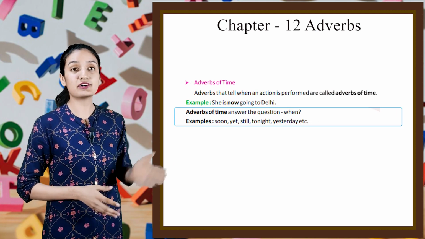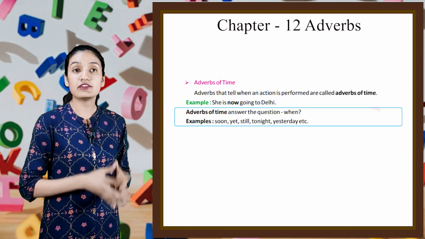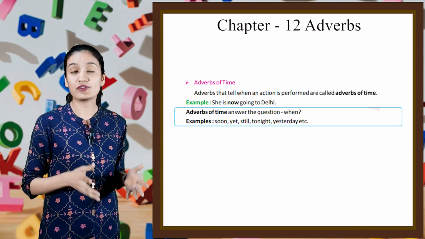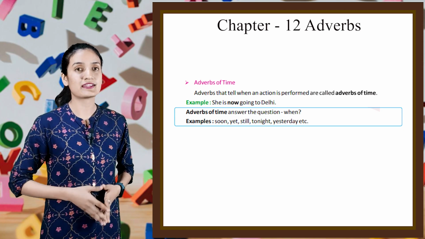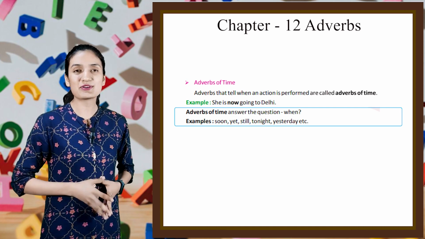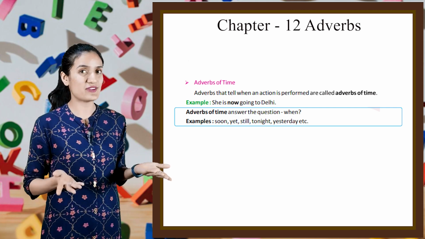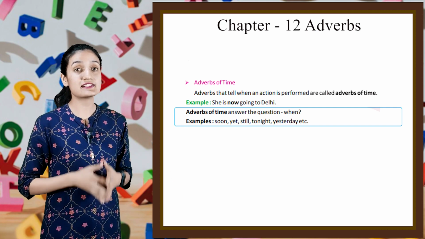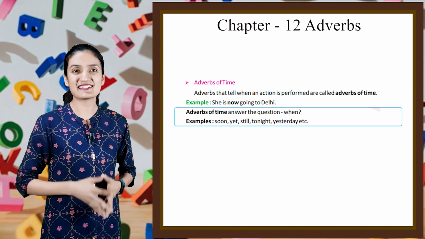Next is adverbs of time. Adverbs that tell when an action is performed are called adverbs of time. Example, she is now going to Delhi. Adverbs of time answer the question when. Examples, soon, yet, still, tonight, yesterday, etc.